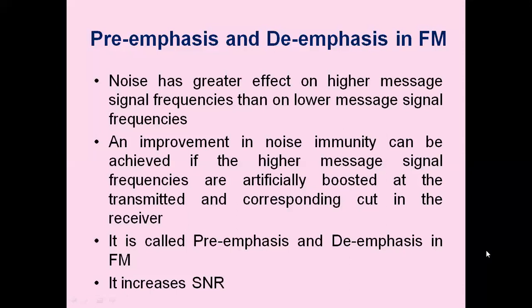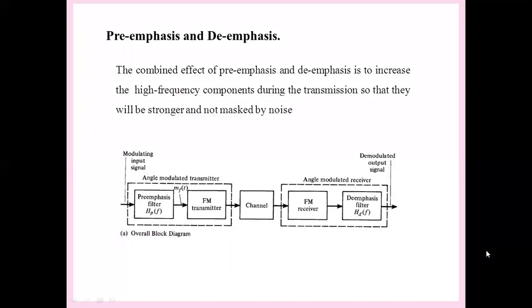Thus, there is an increase in the output signal to noise ratio of the system. Hence, this pre-emphasis and de-emphasis process is particularly used for providing greater noise immunity, which increases overall signal to noise ratio.